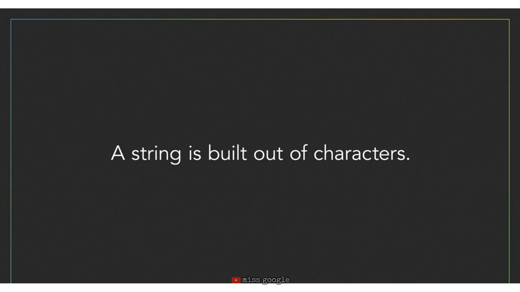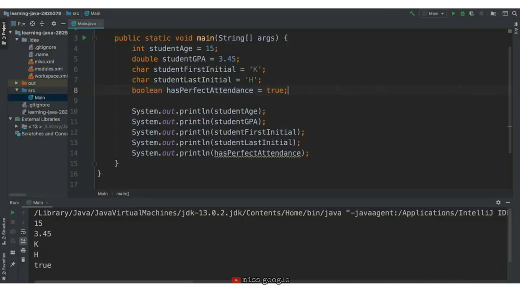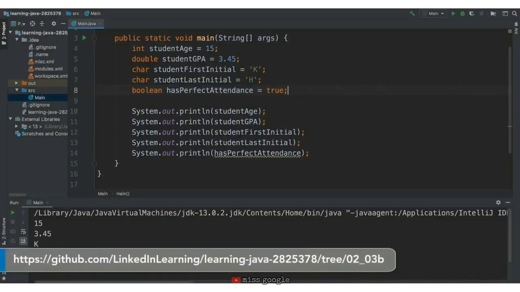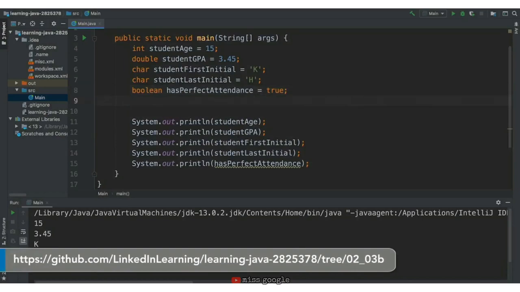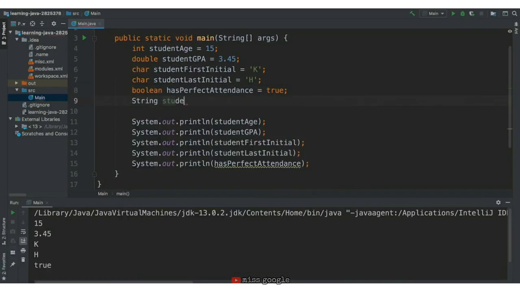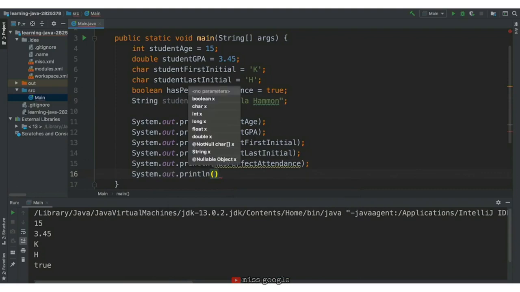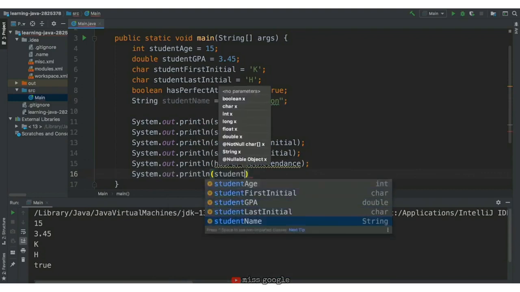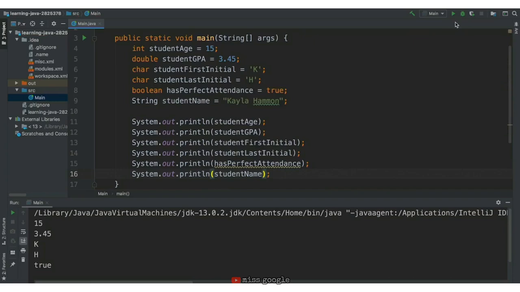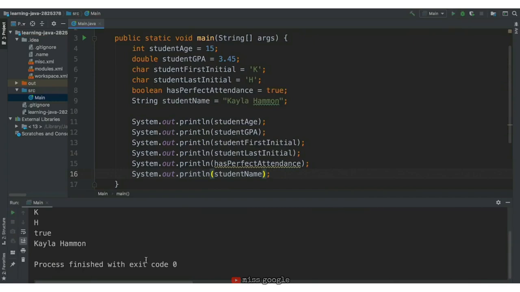Now that we know about strings, let's create a string in Java. Using our program from the last lesson, we'll add a student name variable that holds the student's name. We'll write string, student name, and in this case, the student's name will be Kayla Hammond. With the variable created, we'll print it out with system.out.println, and then the variable name, student name. We'll run this in the console, and here we see Kayla Hammond.